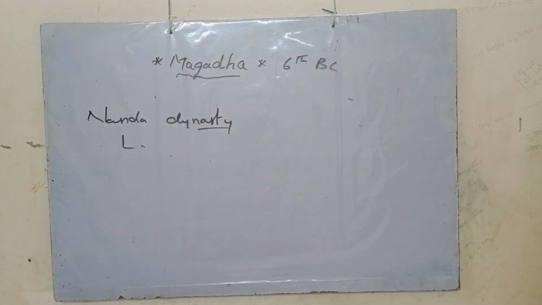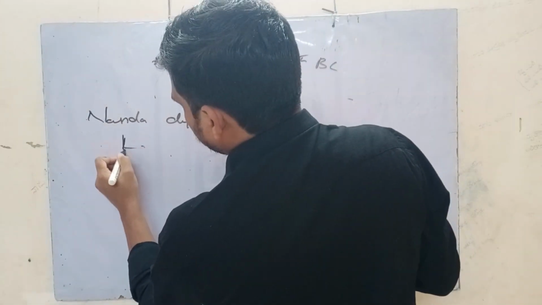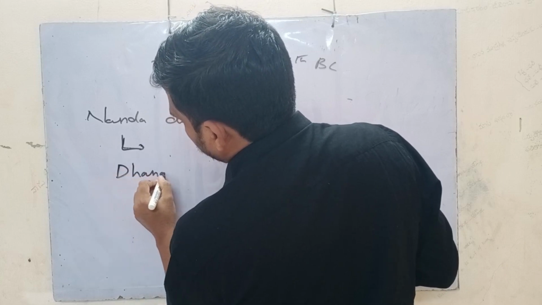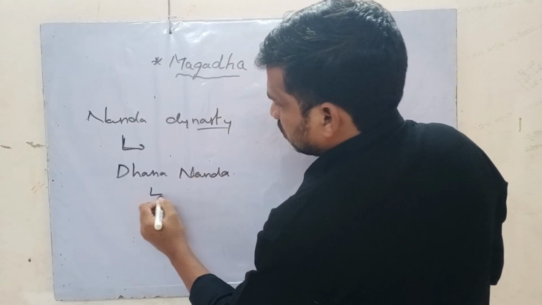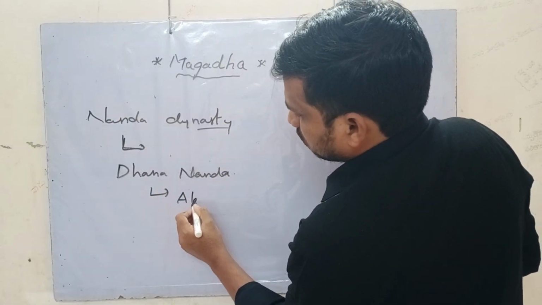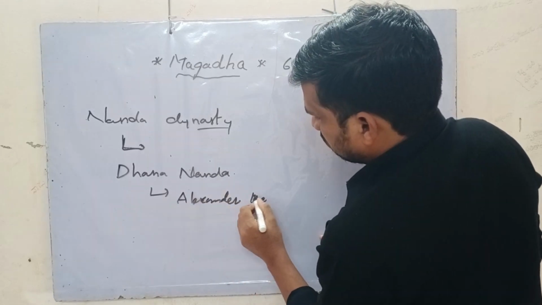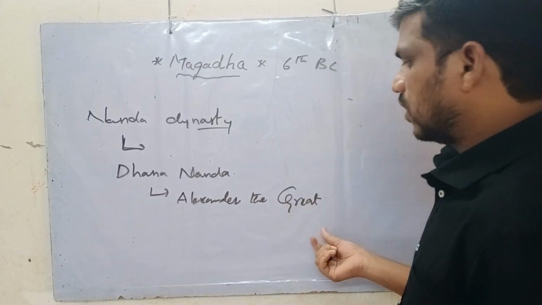Finally, Dhanananda is important because during Dhanananda, Alexander the Great tried to invade India.